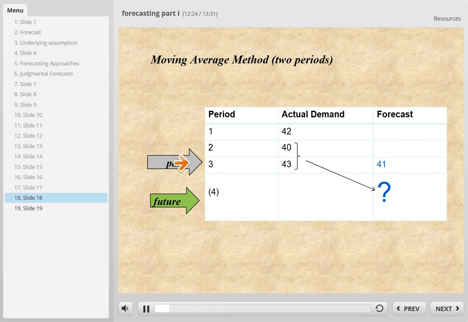Suppose period 3 is the past, and now period 4 is the future. A2 becomes 0.58. We want to know the demand for period 4. Now let me put the X bar control chart UCL and LCL here. Again, it is copied from the previous slide. What we do is exactly the same thing. What we need is to plug in period 2 and period 3 numbers here. X bar, R bar, this is an exercise for you.